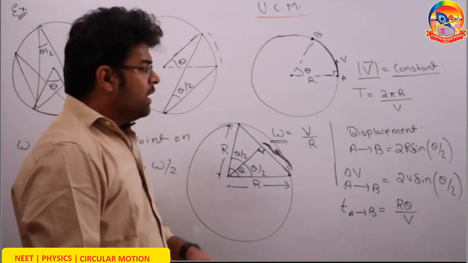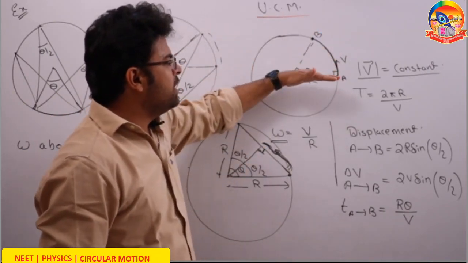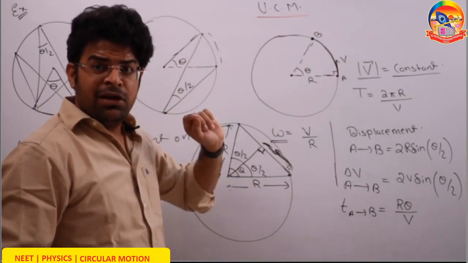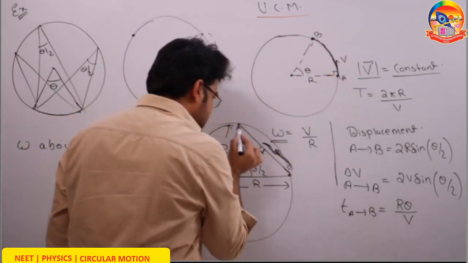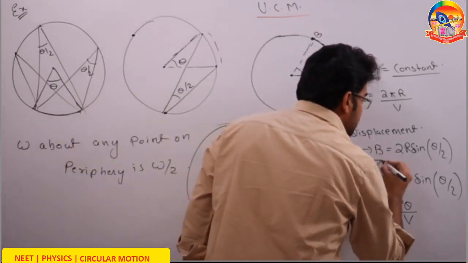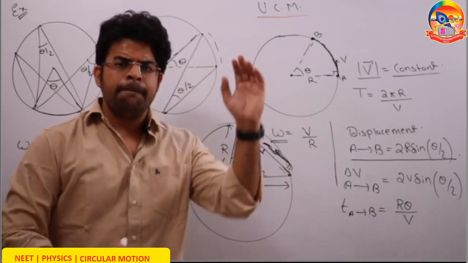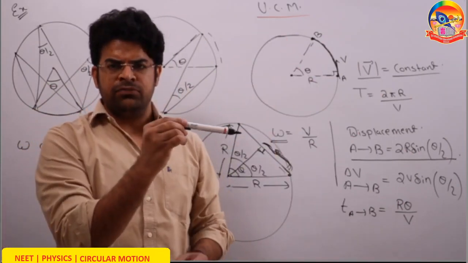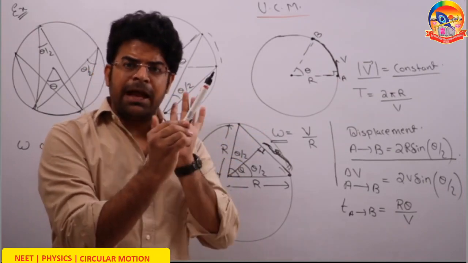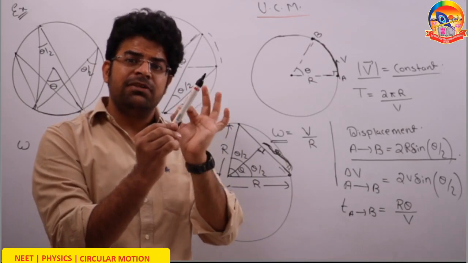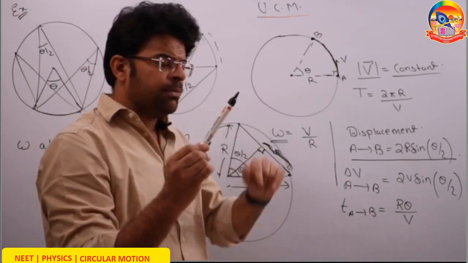So when the particle moves such that its position vector with respect to center has turned by angle theta, the distance traveled is r theta along the periphery, but the displacement is 2r sine theta by 2. You might have already learned this result. Whenever you have a vector of magnitude, let's say r, and the vector turns by angle theta keeping the magnitude same, then we say that the change in vector is given by 2r sine theta by 2. We learn this result in the chapter of vectors.